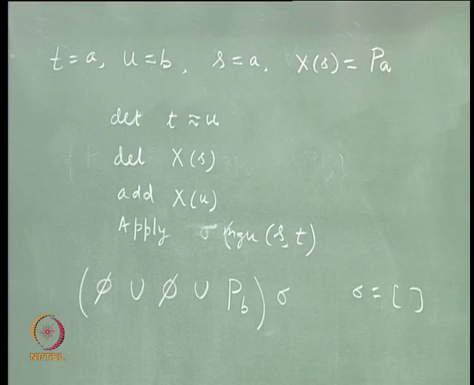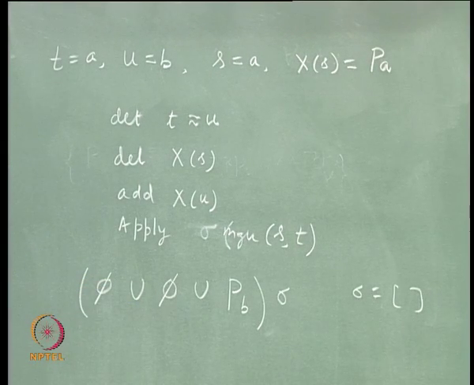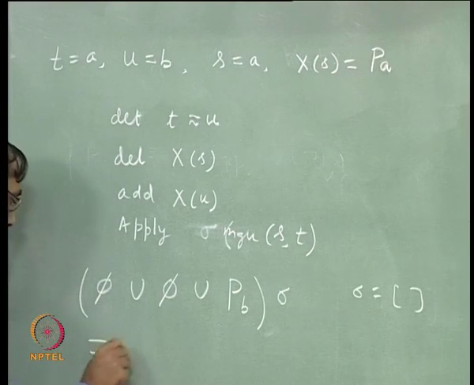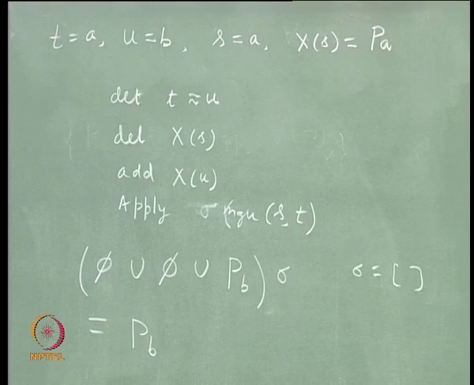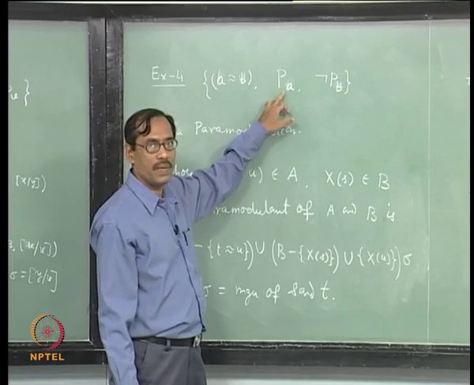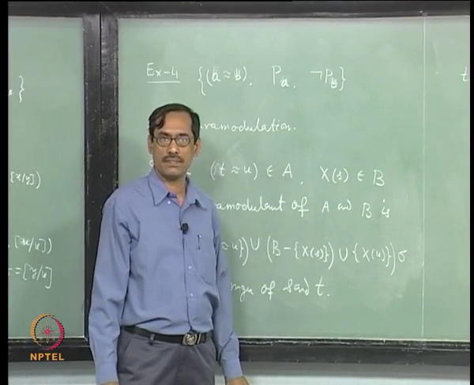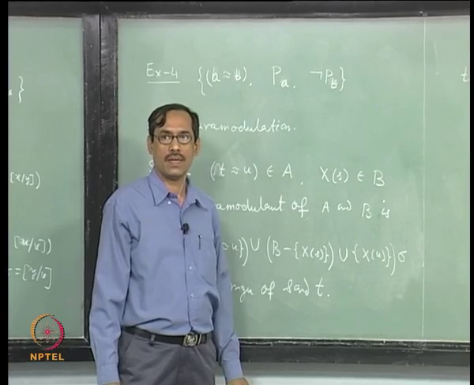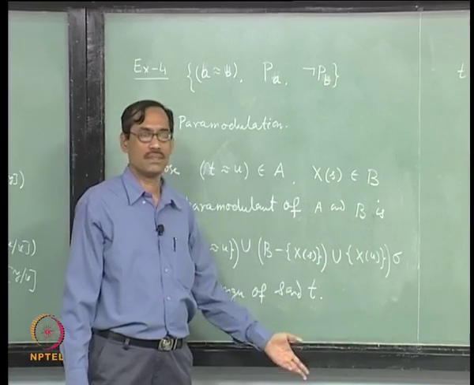Let us call it the empty substitution, nothing is applied, it is kept as it is. It is the identity of the composition of substitutions. So this becomes P of B, this is what we require. So from T, A equal to B, and P of A, you are able to infer P of B because of paramodulation. Usually this is the form you will be using most of the time.